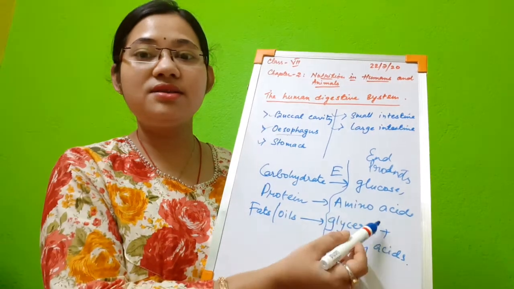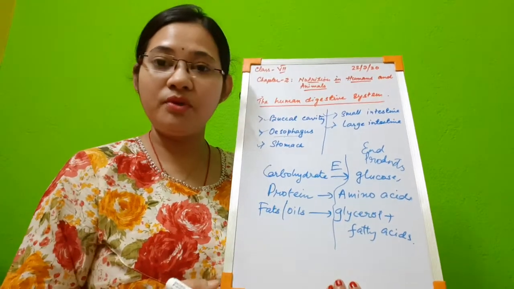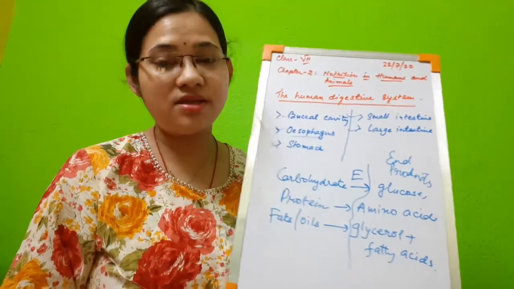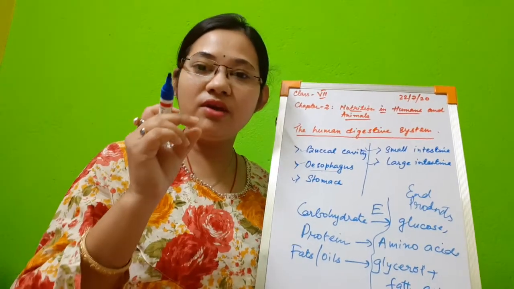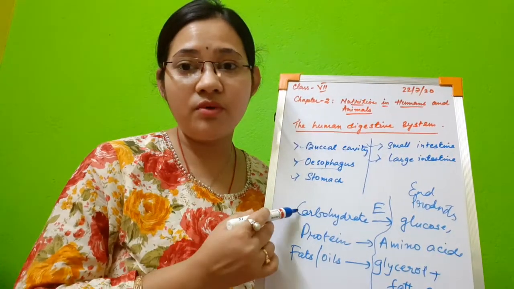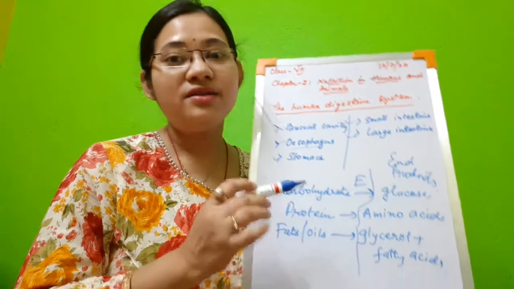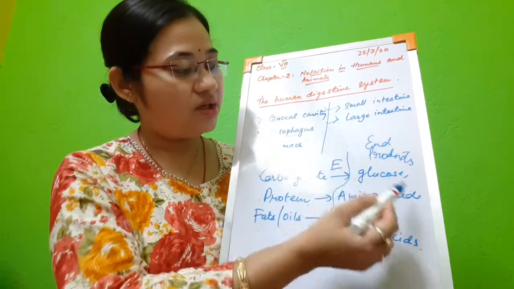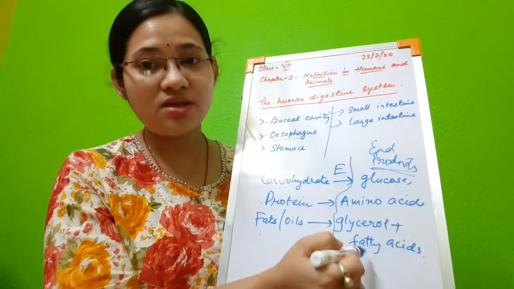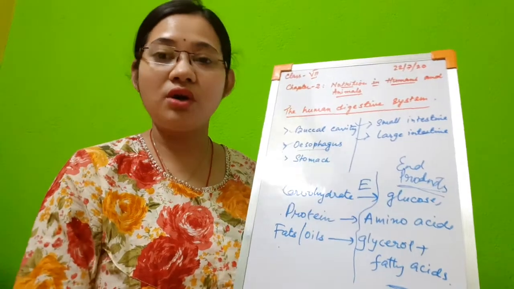That means these are assimilated or incorporated in the individual cells. Mind you, our body cells are very minute. They cannot absorb carbohydrate, protein, and fats and oils. Food must be converted into end products, very small units, so that our body can absorb them.